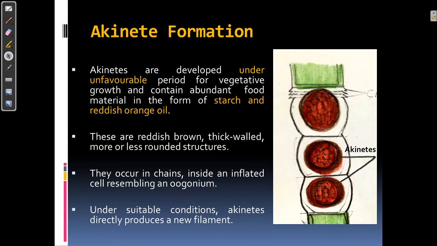So students, this is all about today's lecture on Oedogonium, where we have learned about the systematic position, salient features, habitat, plant body structure, cell ultrastructure, and reproduction in Oedogonium.